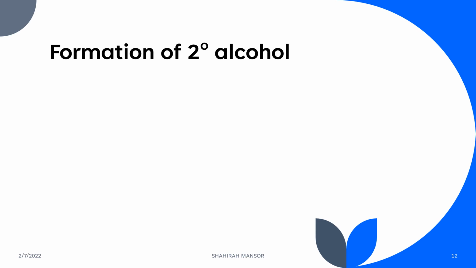Okay, now jom kita buat untuk secondary alcohol pula. So gunakan Grignard reagent yang sama, MgBr. Okay, this time kita akan react dengan aldehyde yang lain, selain daripada methanol tadi. So let's say kita gunakan CH3, C double bond OH. Okay, this is ethanol. Kena sebab ada dua carbon, so ethanol.